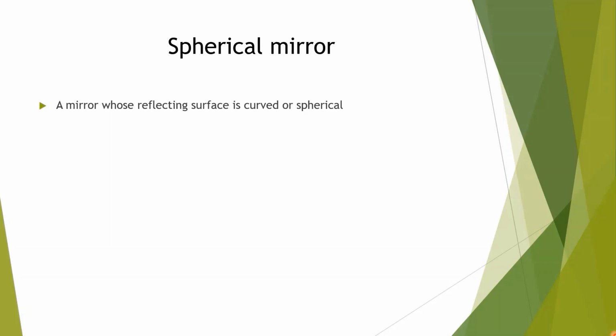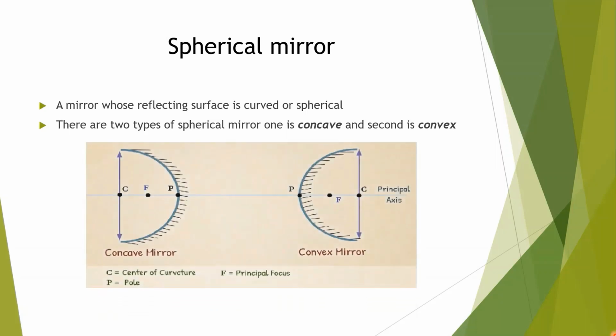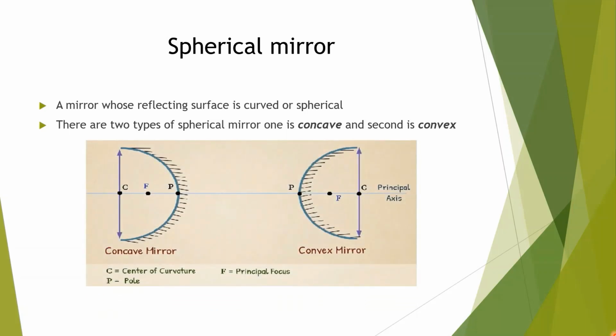A mirror whose reflecting surface is curved or spherical, means not plane, is called spherical mirror. There are two types of spherical mirror, concave and convex. In figure you can see, first one is concave mirror and second one is convex mirror.